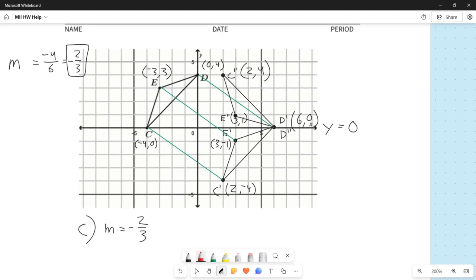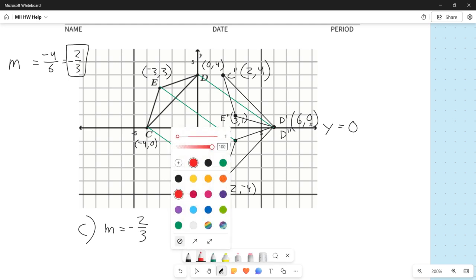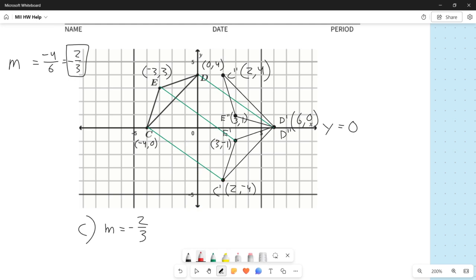So I'll do this in red. We're being asked to draw the line segment that starts at C prime and goes to C double prime. All right, well, I don't want it to be a thick line. One of these days I'm going to stop doing that, but that day is not today. So C prime to C double prime, that line segment looks like that. And then E prime to E double prime looks like that. So those are my two line segments.